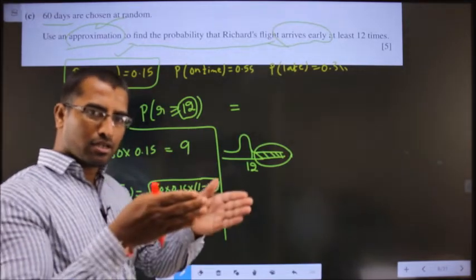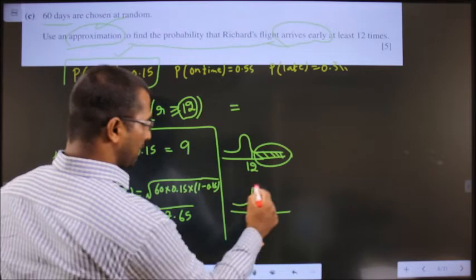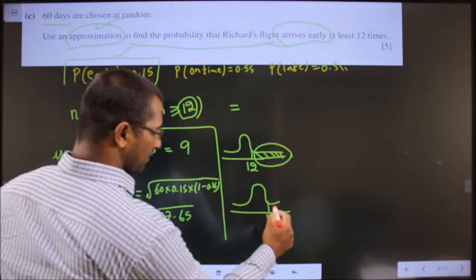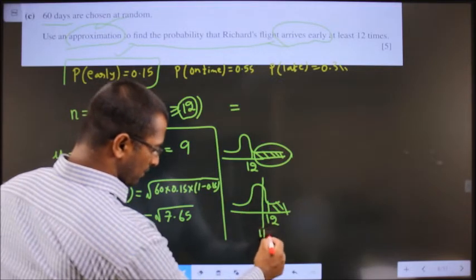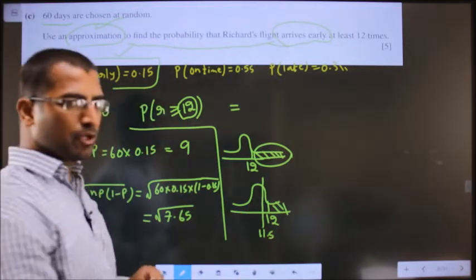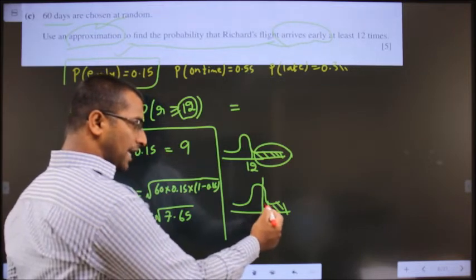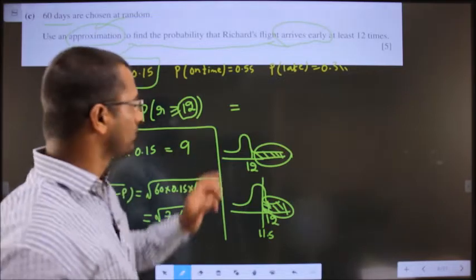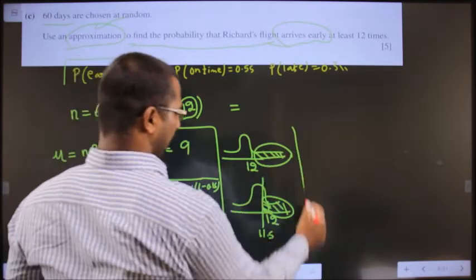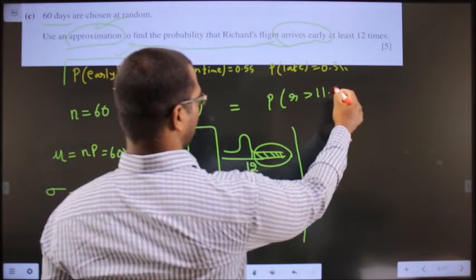That means 12 should be included. 12 can be included only if this bar shifts before, and we take it to be 11.5. For me to include 12, I should find this entire area. Clear? So this will result in P of R greater than 11.5.